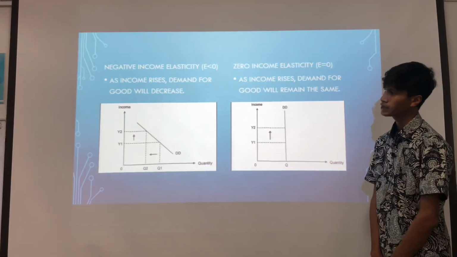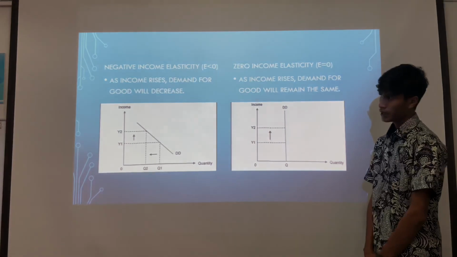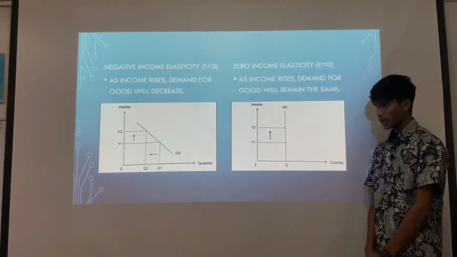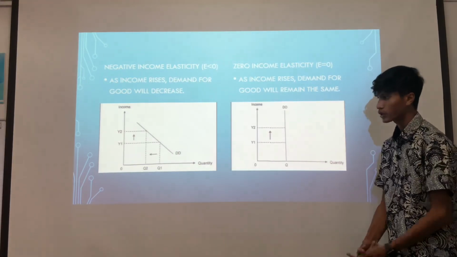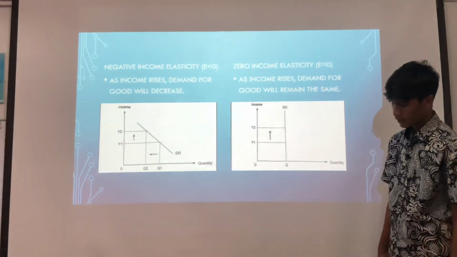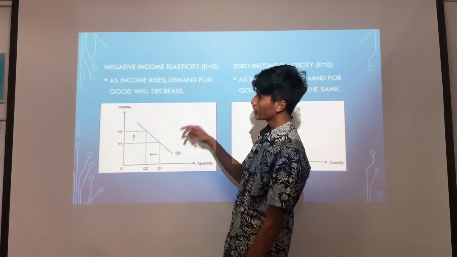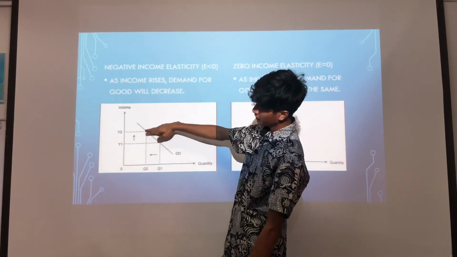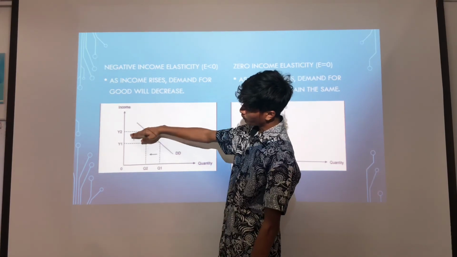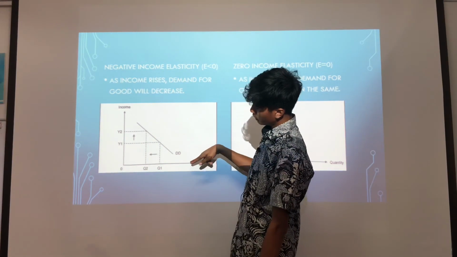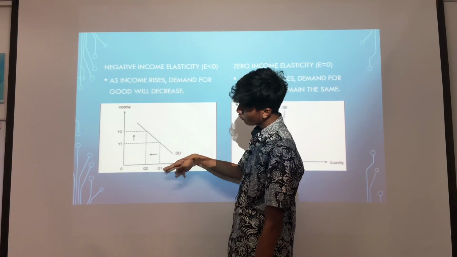Next, we have negative income elasticity. As income rises, demand for goods will decrease. For example, inferior goods like carrots and used cars will decrease. As you can see in this diagram, as income increases from price 1 to price 2, the quantity demanded will decrease from Q1 to Q2.